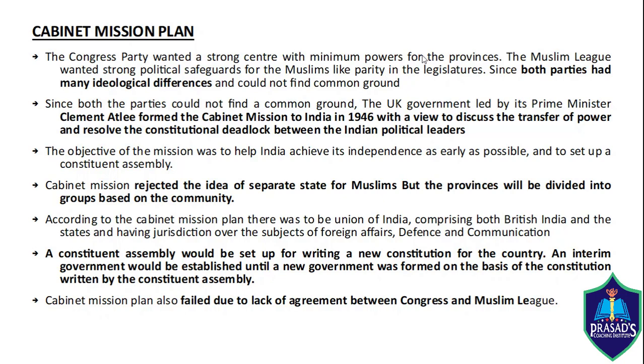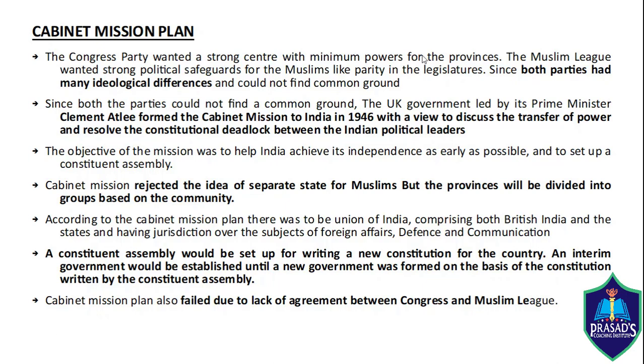Since both parties could not find common ground, the UK government itself proposed the idea for the transfer of power and resolved the constitutional deadlock between the Indian political leaders. That is known as the Cabinet Mission Plan. The objective of the mission was to help India achieve its independence as early as possible and to set up a constituent assembly.